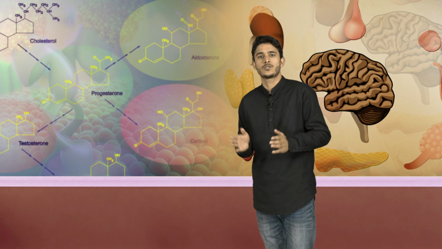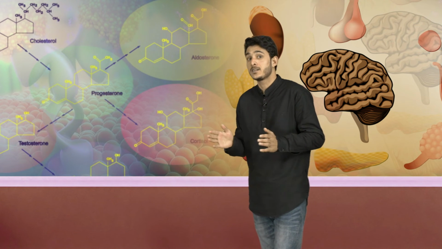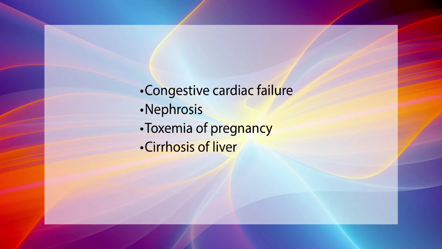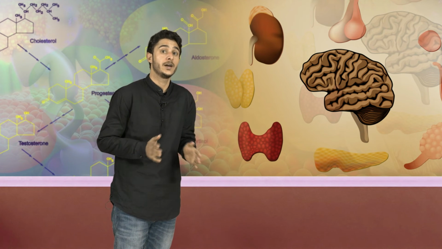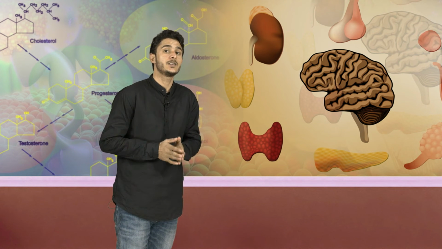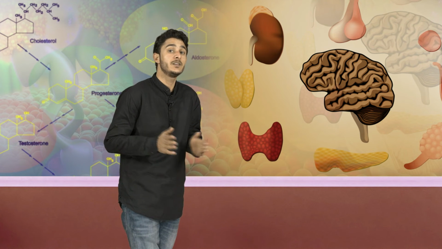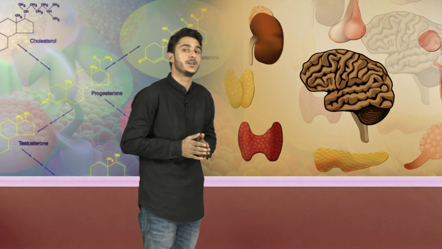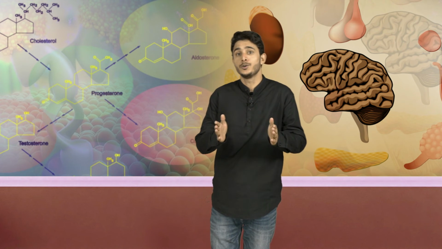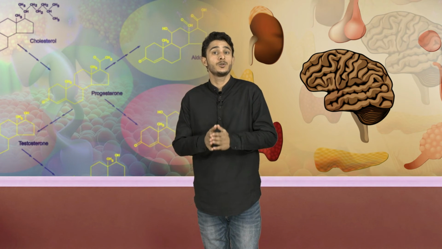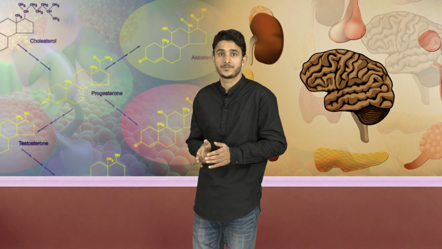Secondary hyperaldosteronism occurs due to extra-adrenal causes such as congestive cardiac failure, nephrosis, toxemia of pregnancy, cirrhosis of liver. Now, what are its signs and symptoms? Increase in extracellular fluid volume and blood volume, hypertension due to increase in extracellular fluid volume and blood volume, severe depletion of potassium which causes renal damage. The kidneys fail to produce concentrated urine. It leads to polyuria and polydipsia. Muscular weakness due to potassium depletion.